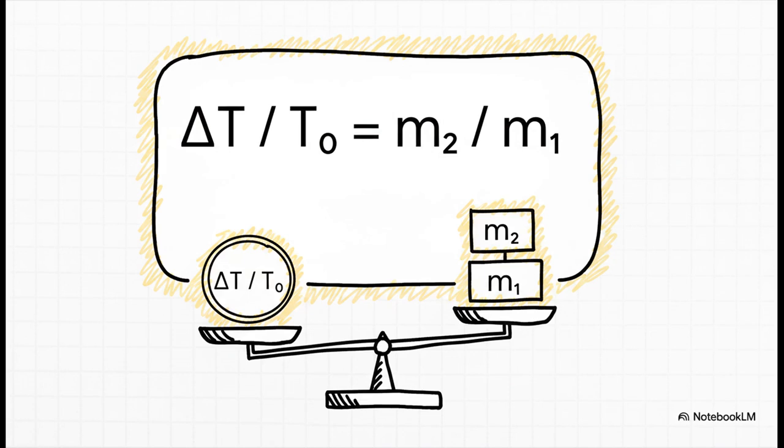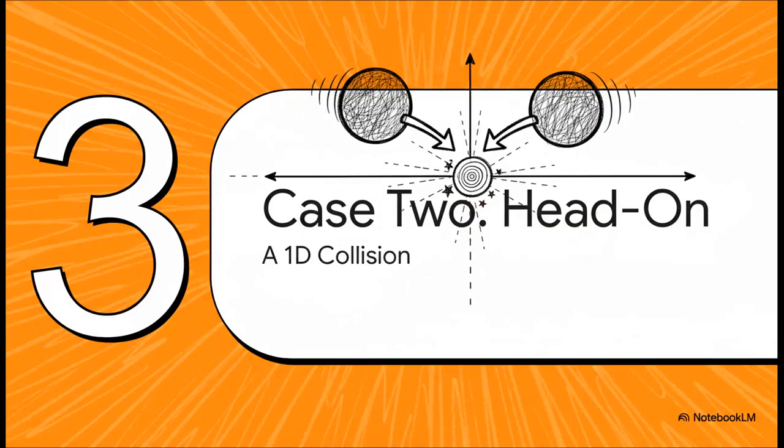And after all that, we get this, a surprisingly simple and really elegant result. The fraction of kinetic energy lost by the first particle is just the ratio of the masses, m2 divided by m1. That's it. So think about it. If the masses are equal, m1 loses all of its kinetic energy in this very specific 90-degree collision. Fantastic. Now let's tackle the second case from the problem.